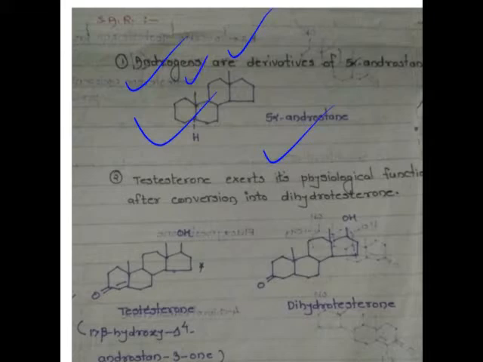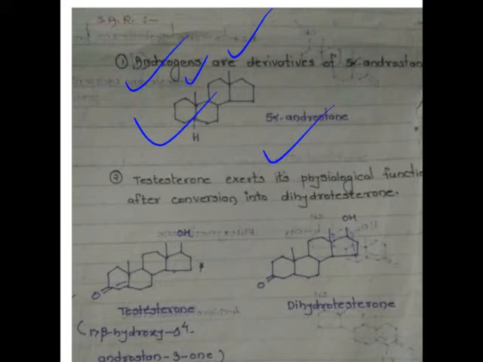Now we'll move to the next part, that is the structure activity relationship of the testosterone, you can say male sex hormones. As we have studied, the 5 alpha androstane is the basic nucleus which is present in the male sex hormone, that is the testosterone, or you can say androgen. So this is the structure of androstane, having this carbon as 18, this carbon as 19. So it is a 19 carbon containing steroid.